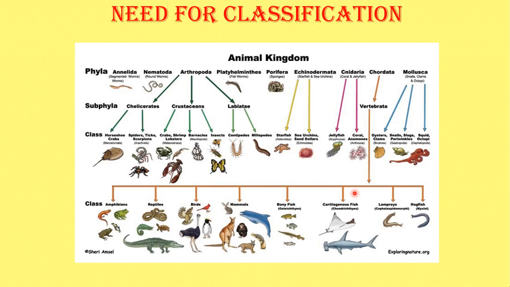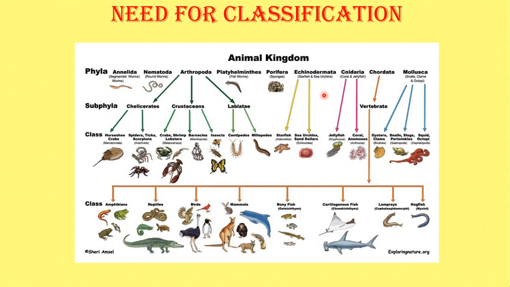Morning. Now we'll continue our topic, the living world, with a need for classification. In this picture you can see the animal kingdom. There are various phyla. Phylum means singular, phyla means plural form. Various invertebrata, all up to this it is invertebrates, and chordates, they are the vertebrates. All these are vertebrates and all these are invertebrates. So invertebrates are without backbone and this is with backbones.